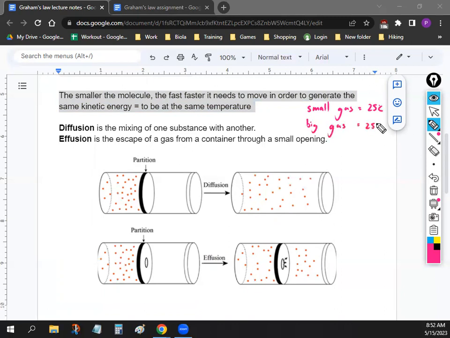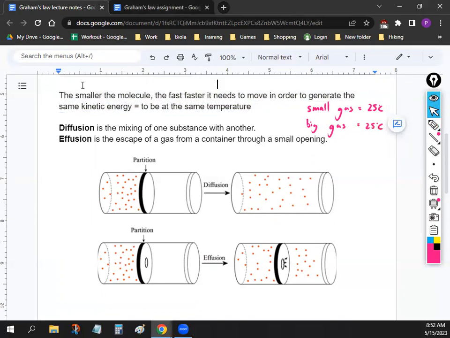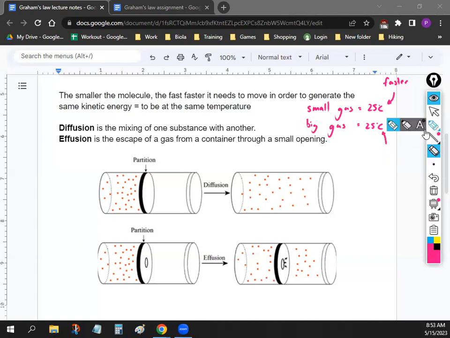at 25 degrees Celsius. What Graham's law is basically telling us is that the small gas molecule, this guy, has to move faster, even though they're at the same temperature, because it needs to generate the same amount of kinetic energy. And this gas molecule, the big one, is going to be moving, not smaller, slower. So this is basically a summary of Graham's law right here. The small gas molecule needs to move faster to generate the same kinetic energy, to be at the same temperature.